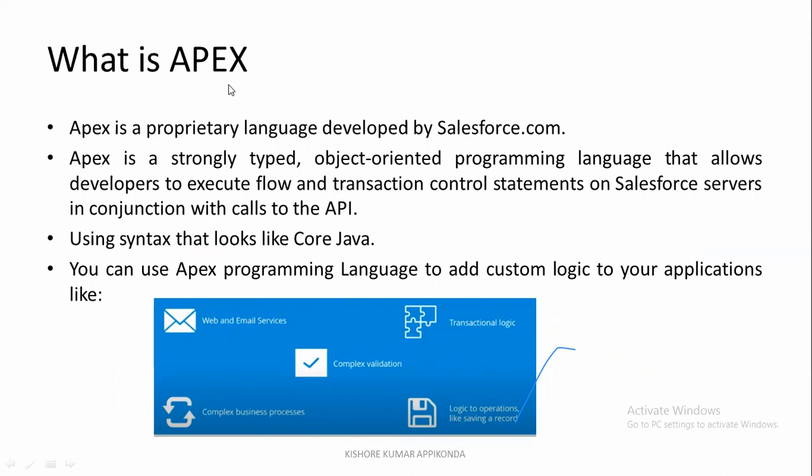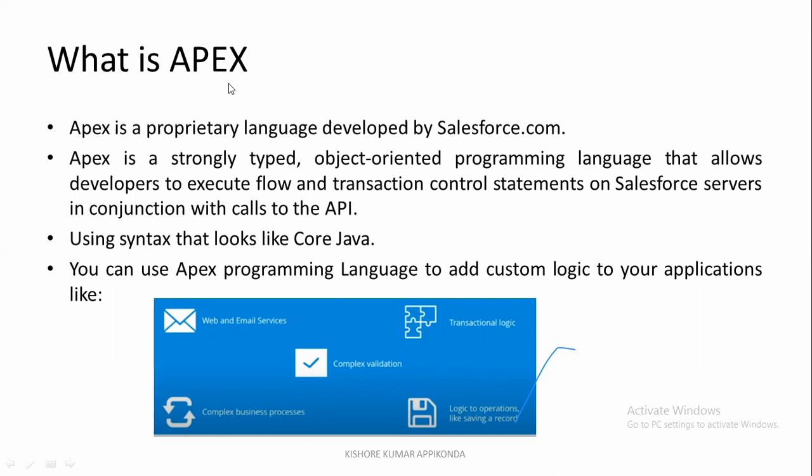You have to follow the standards based on Salesforce Apex. You cannot write code on your own, correct? Because Apex is the Salesforce native programming language, developed by Salesforce.com. Another thing is that Apex is a strongly typed, object-oriented programming language.